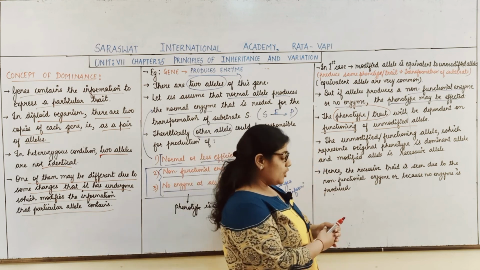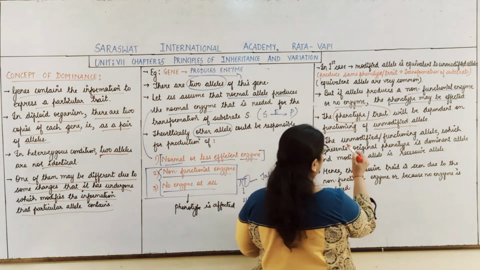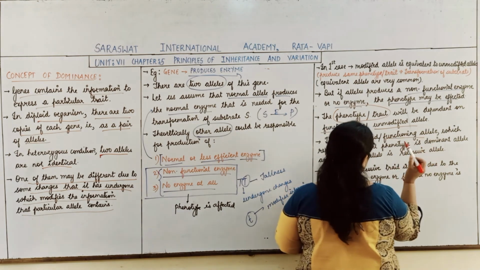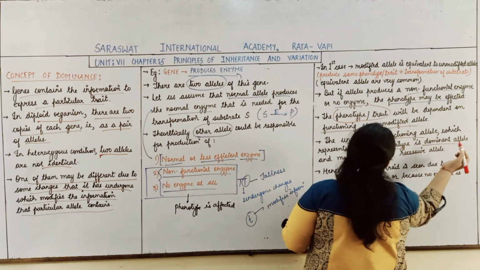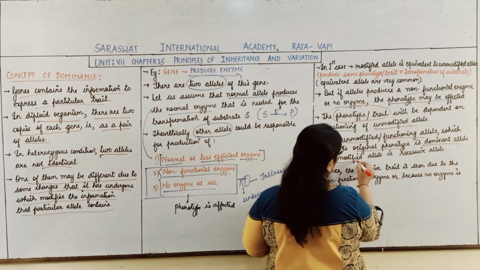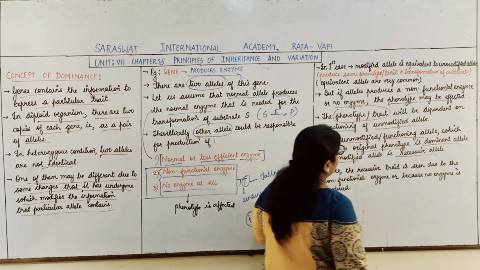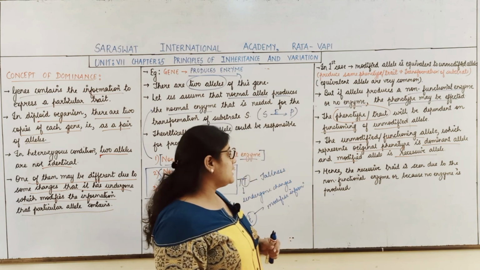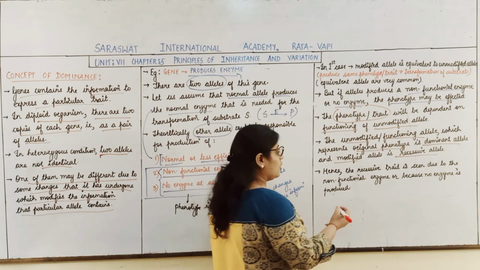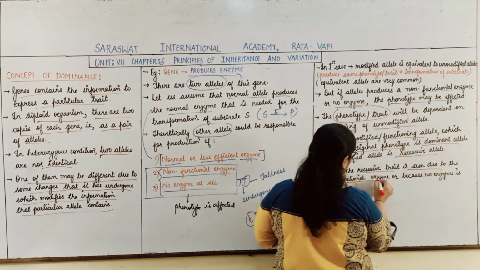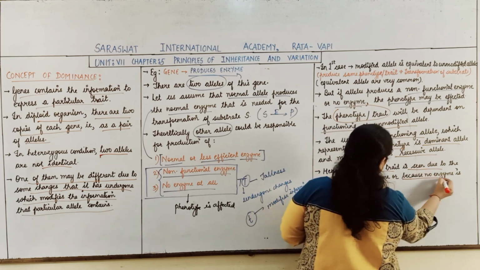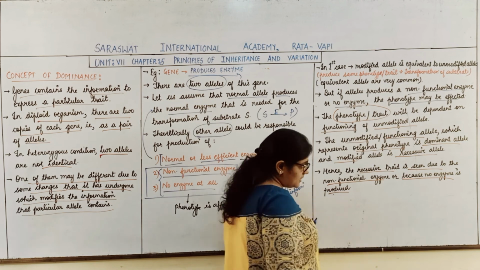The unmodified allele, or you can say functional allele, represents the original type, the dominant allele, and the modified allele is said to be the recessive allele. So, the recessive trait is seen due to the non-functional enzyme or because no enzyme is produced.